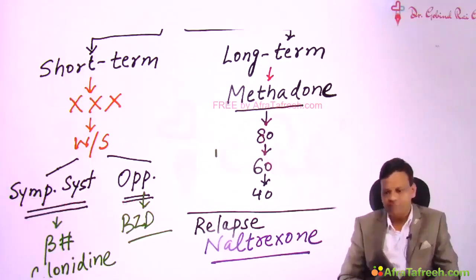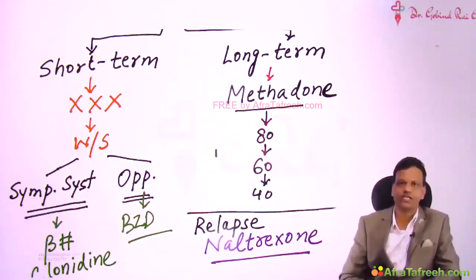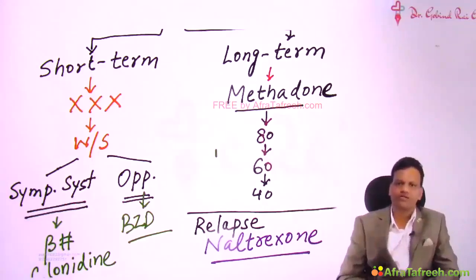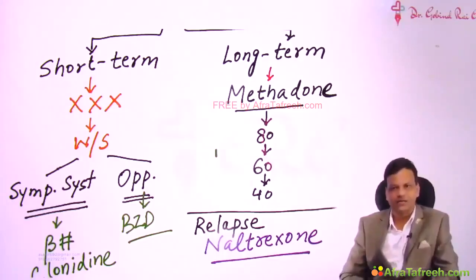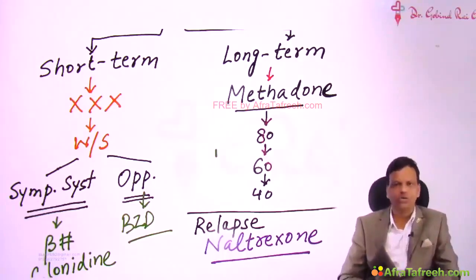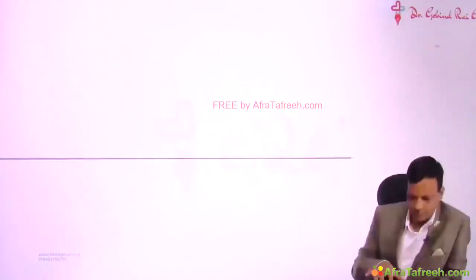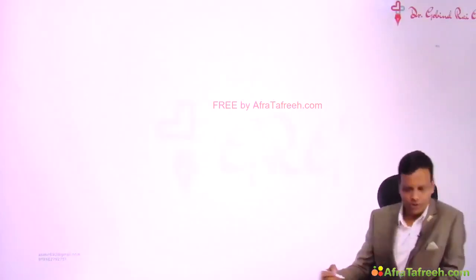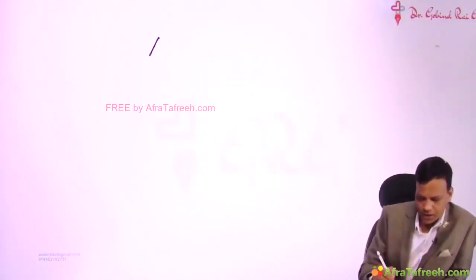So the chances of relapse are very high initially after de-addiction. After 2 to 3 months of giving naltrexone, we can stop this also, and now it is less likely that the person will go into addiction again. So this is important, how to do the de-addiction. Now related to opioids, the last topic is alcohol.